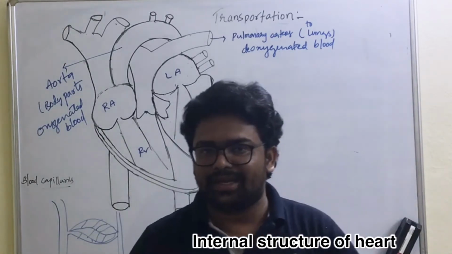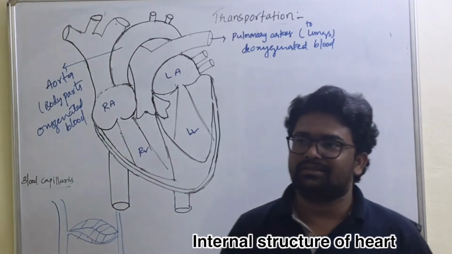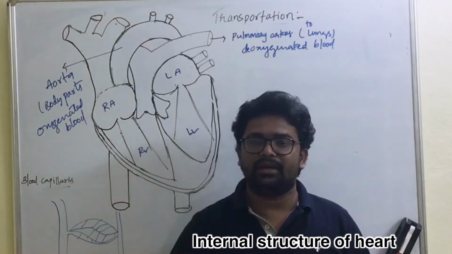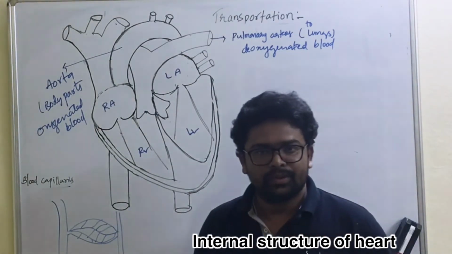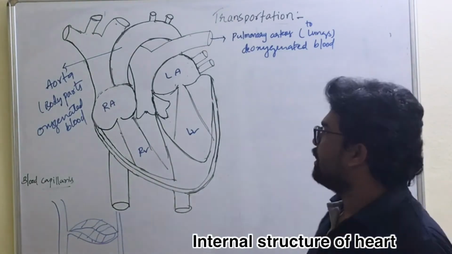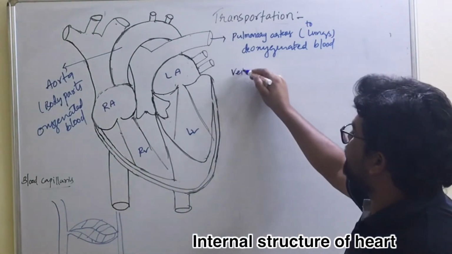So now you can guess it. What is the function of arteries? Arteries carry blood from the heart to different body parts. Okay, is it clear about arteries? Now next, the blood vessels are veins.